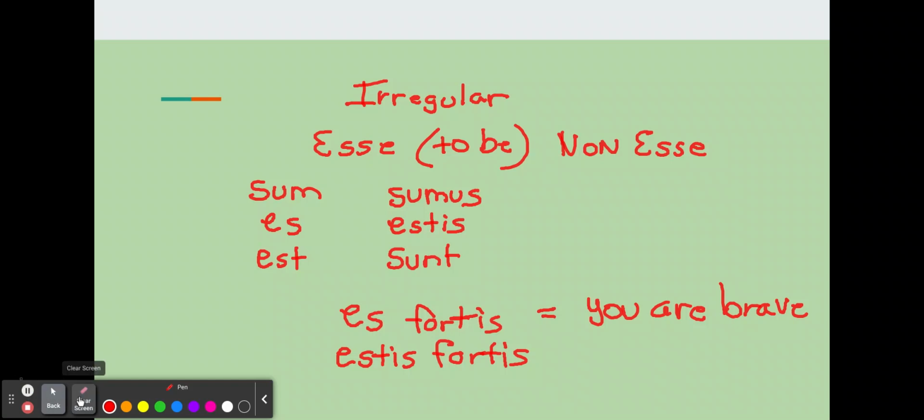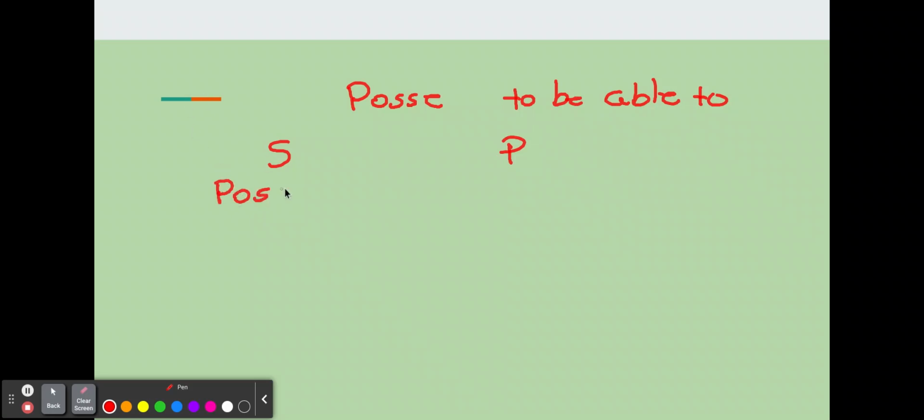Now I'm going to clear this out. We'll talk about another irregular verb. It's called posse, and it means to be able to. And we'll break that down into the singular and the plural. So in the singular, to say I am able to or I can, it's possum.